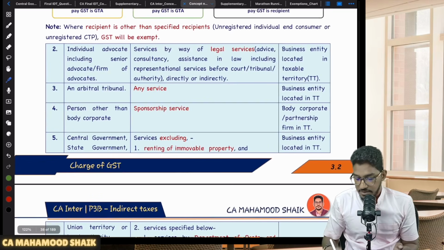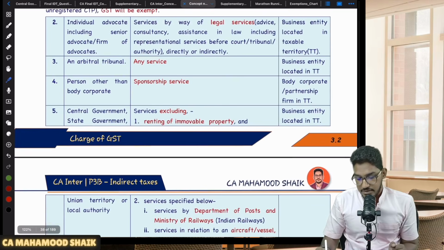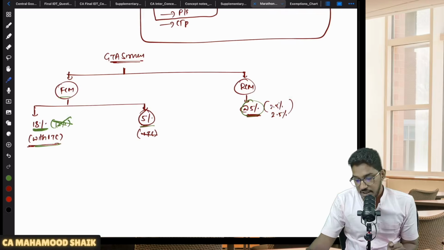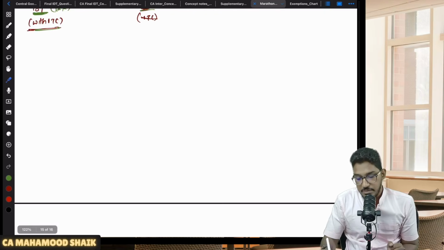Okay, now let us come to the next part. Sponsorship services. Even for sponsorship services, RCM will become applicable. Sir, for sponsorship services, when will RCM become applicable?